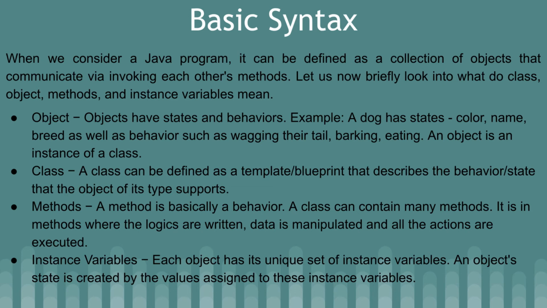Now, what is a method? A method is basically a behavior. A class can contain many methods. It is in a method where the logic is written, data is manipulated, and all the actions are executed. Instance variable. Each object has its unique set of instance variables, and the object's state is created by the values assigned to these instance variables. All these things we will show in the upcoming examples.